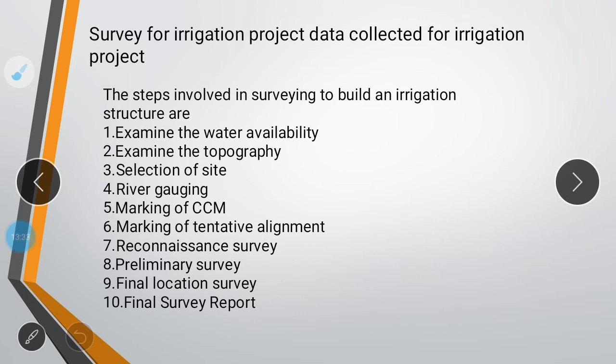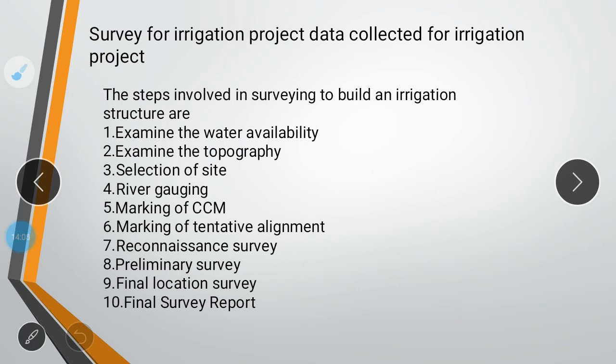Next is river gauging. With river gauging, we will understand what amount of water will be stored in future. Like in future, if an engineer is constructing a dam or reservoir where the maximum flood discharge is around 200, but after 5 years the MFD is around 500, what will happen? It will cause a problem. It will be a failure of the reservoir. So we have to think about everything while doing river gauging.